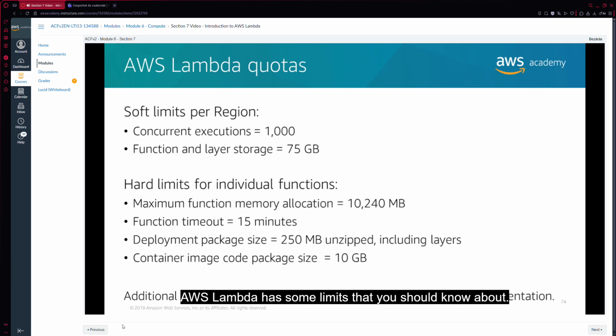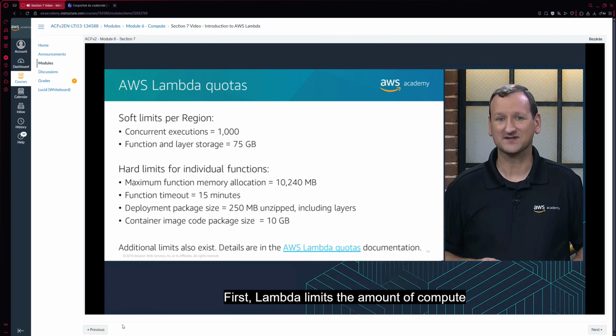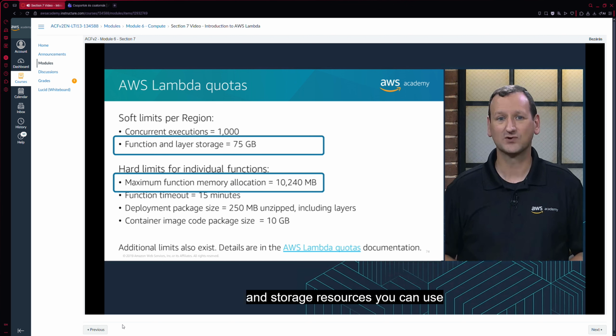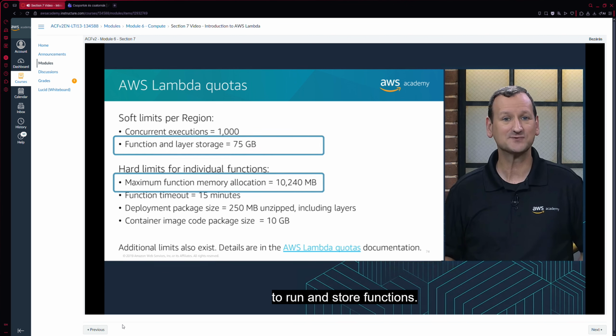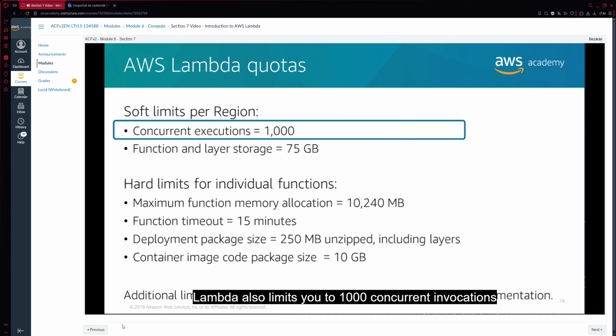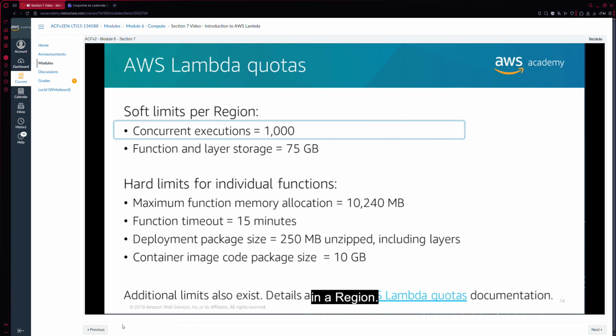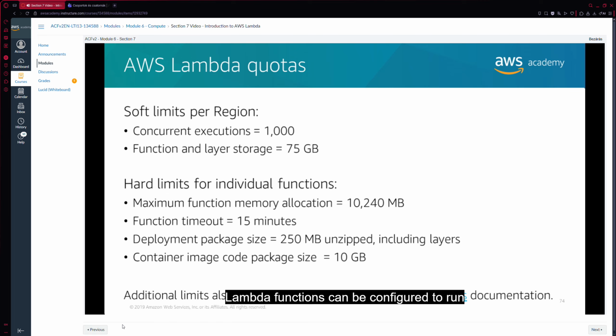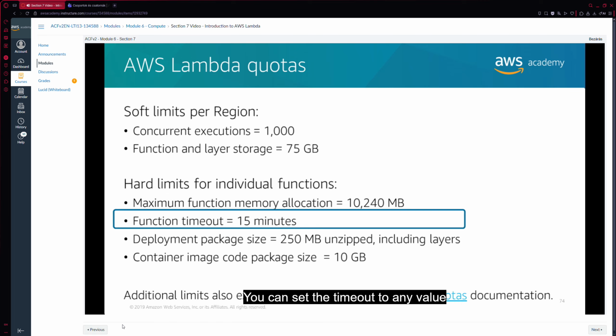AWS Lambda has some limits that you should know about. First, Lambda limits the amount of compute and storage resources you can use to run and store functions. Lambda also limits you to 1,000 concurrent invocations in a region. Lambda functions can be configured to run up to 15 minutes at a time. You can set the timeout to any value between 1 second and 15 minutes.